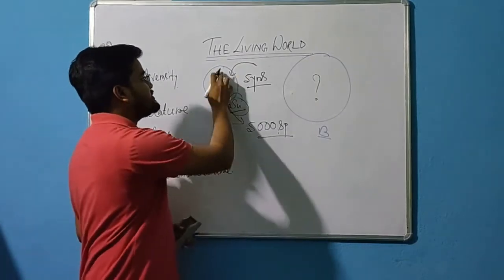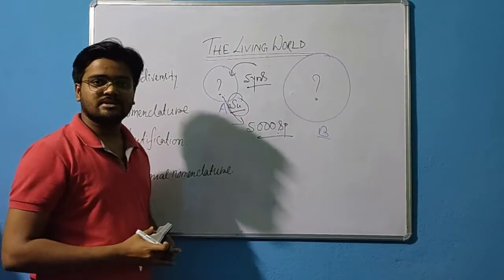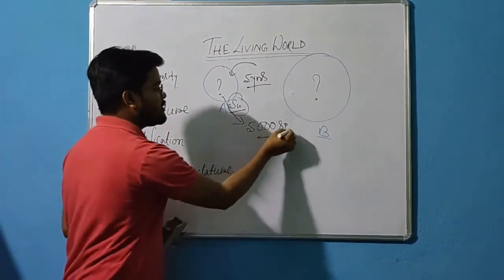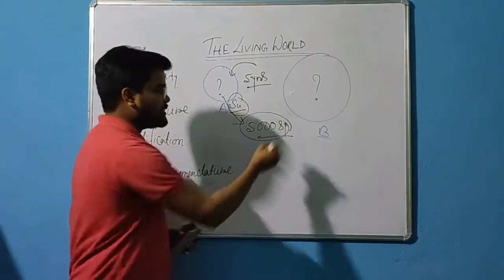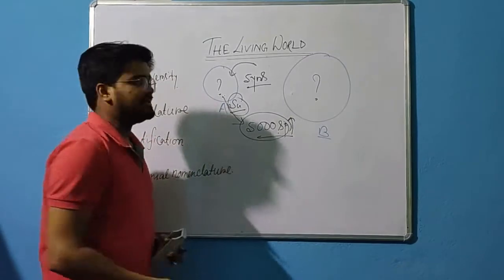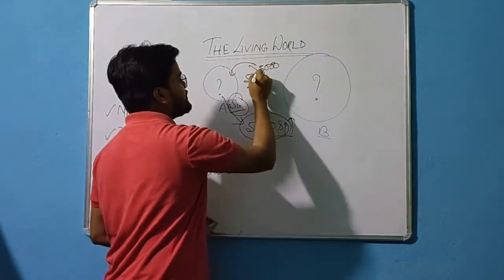Again after 5 years you come back and start counting the total number of species or living organisms present in that area. Definitely you will not get the same number. This number will increase or decrease. Generally this number will increase. It can be more than 5,000.